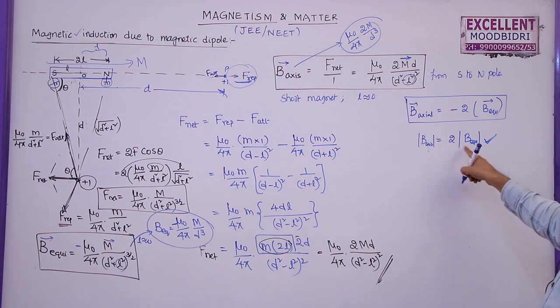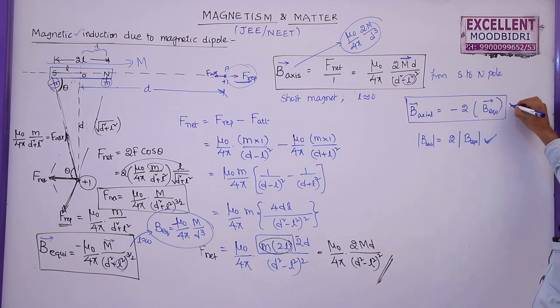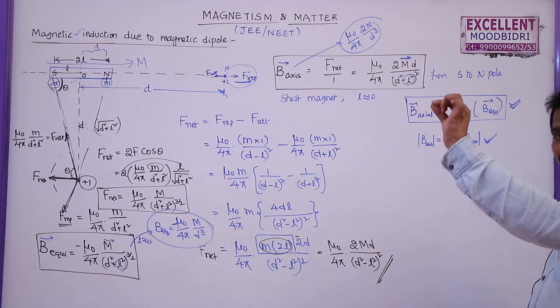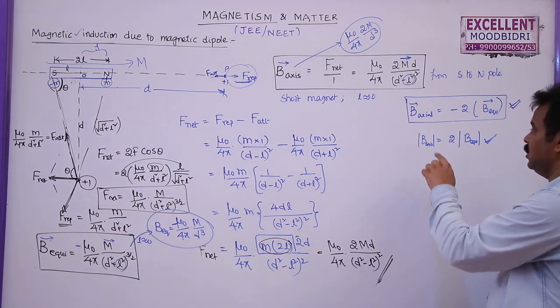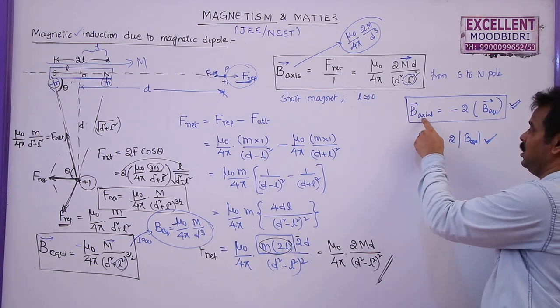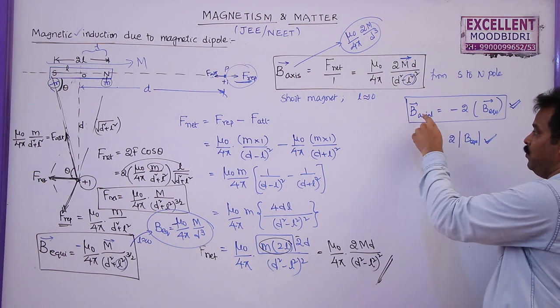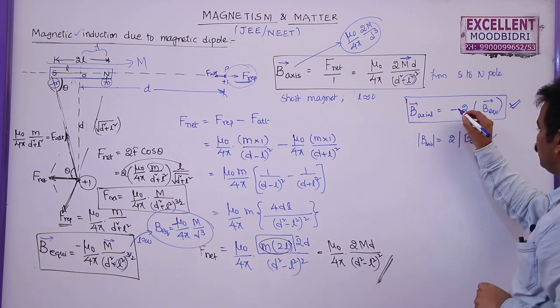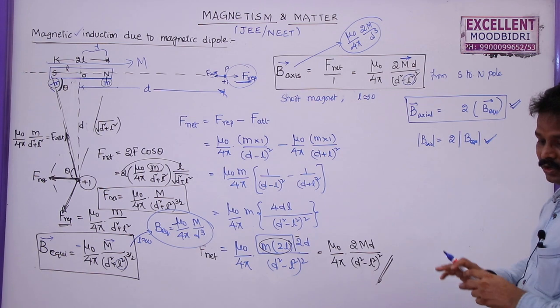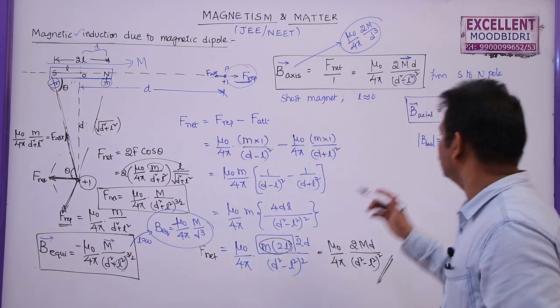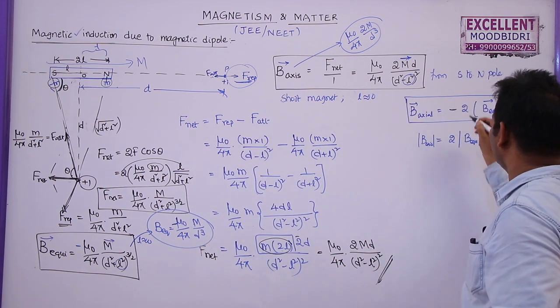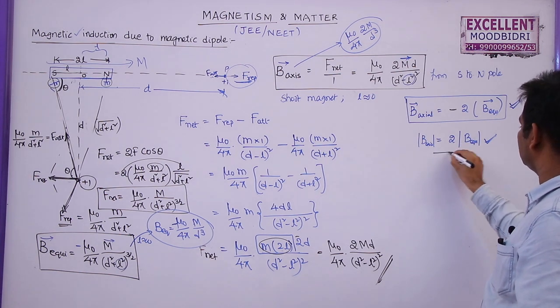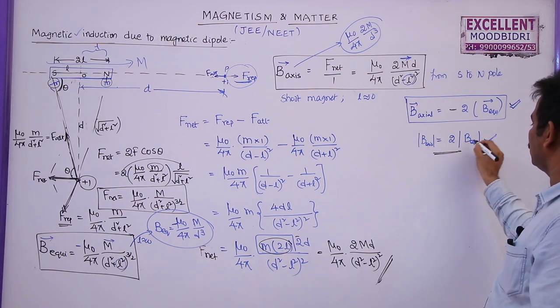This is without the direction, this is with direction. Be careful, whenever a question is given in competitive exams, please check whether it is only magnitudes or both magnitude and direction. With both magnitude and direction, you have to write a negative sign here, this is minus 2, but if only magnitude, it will be 2 times this one.